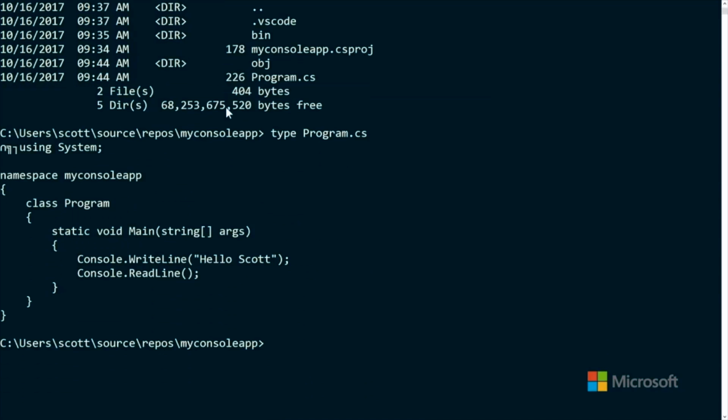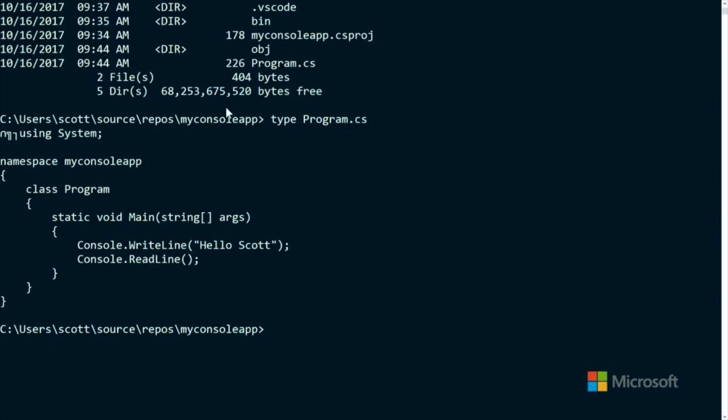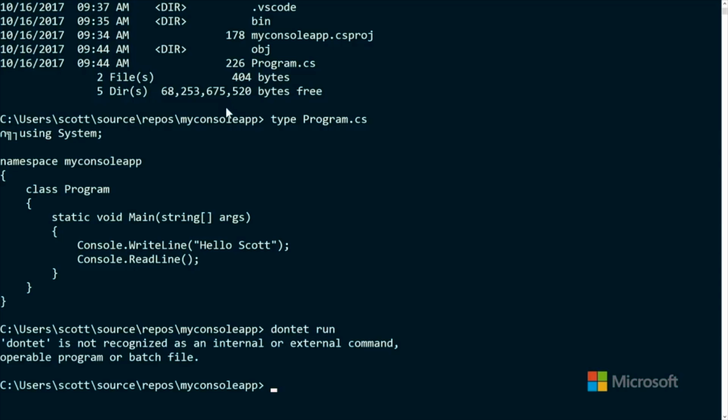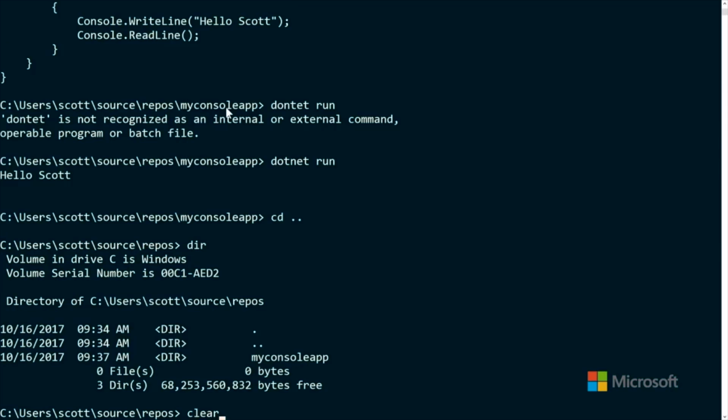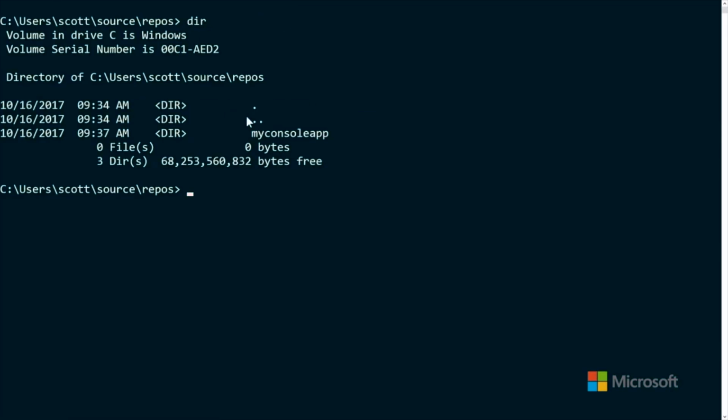I just want to point out that all that did was a write line, and it output it to the console. Not particularly impressive. There's no web browser here. There's just hello, Scott. When you're learning about a web framework, you want to do something on the web. Absolutely. I just want to juxtapose the difference between the two. So let's take a look at that.